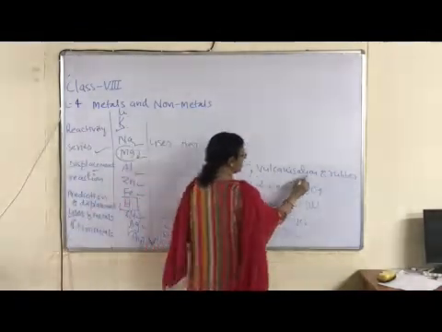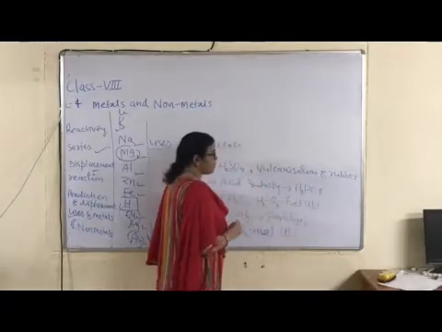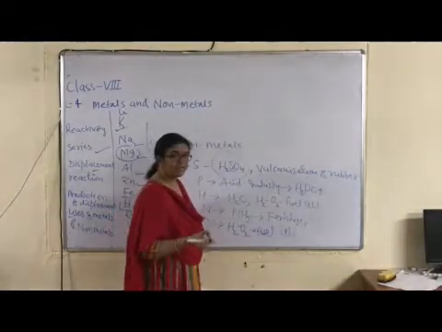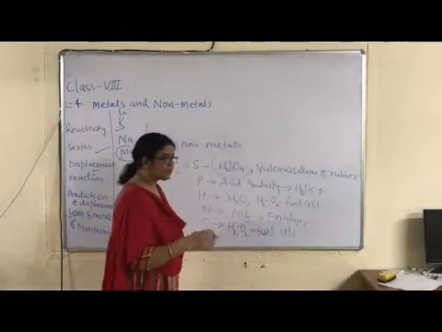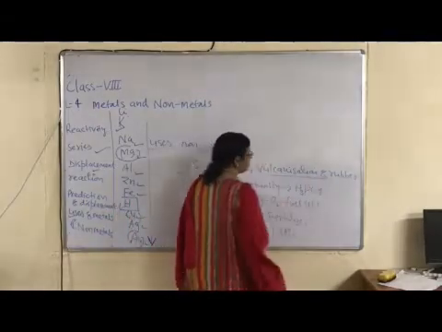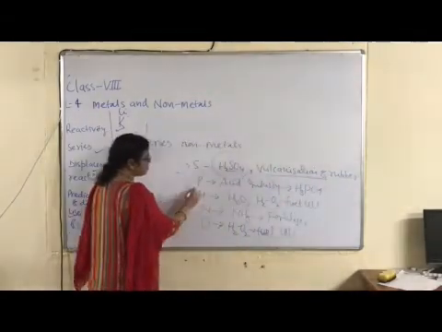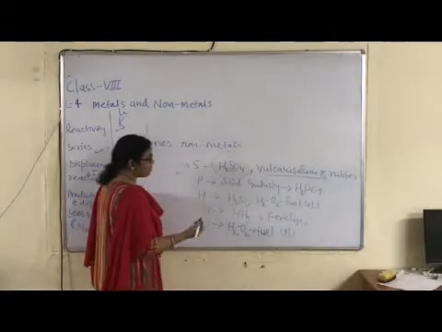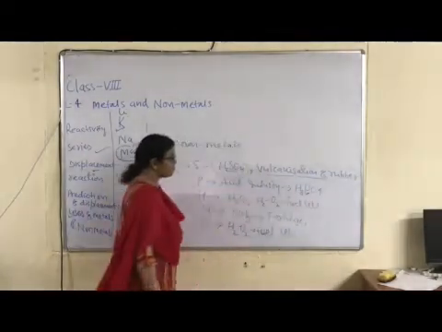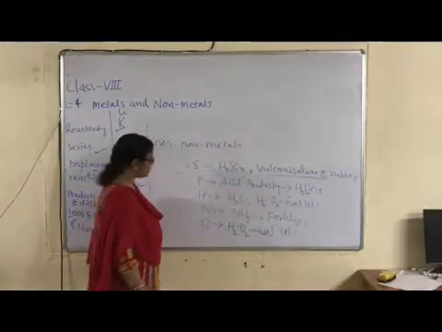Second is vulcanization of rubber. Vulcanization of rubber means addition of a fixed amount of sulfur to natural rubber to improve its quality. Such type of rubber is known as vulcanized rubber, right? Phosphorus in the acid industry. Which acid? Phosphoric acid. In this acid, phosphorus is present.